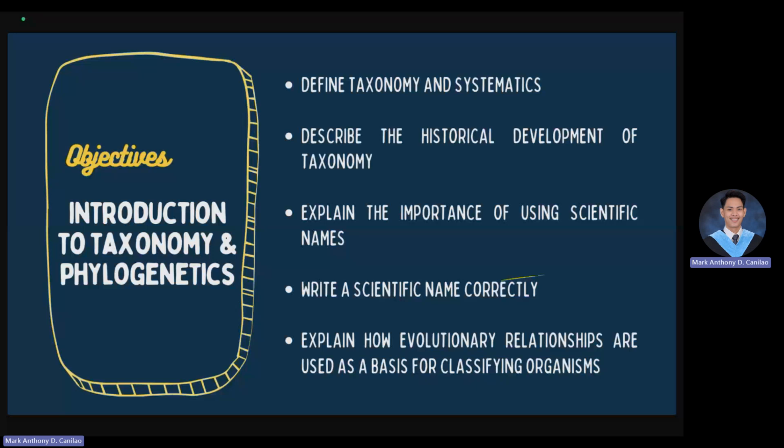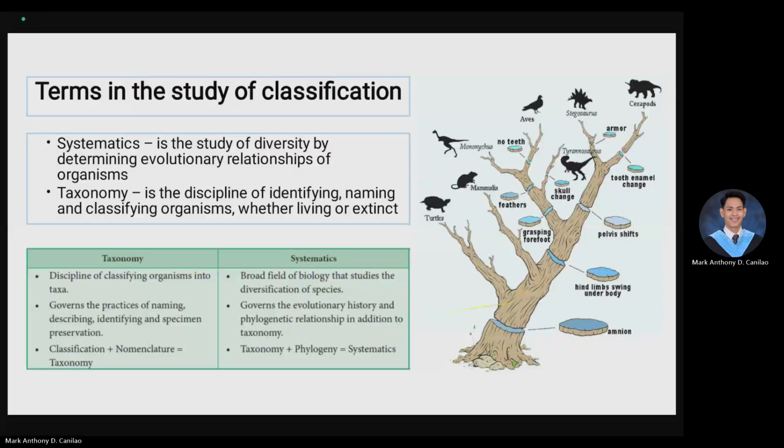When we talk about taxonomy, we also have to discuss nomenclature, or the proper naming of the organism. On the other hand, when we talk about systematics, we are talking about the name of the organism plus the evolutionary relationship of each organism. So you also have to talk about phylogeny or phylogenetics. Phylogeny is the relationship of one organism to another. You have to talk about the morphology, or form, plus the structure of the organism, and also traverse the evolutionary paths that they have forged for them to become a species of their own.